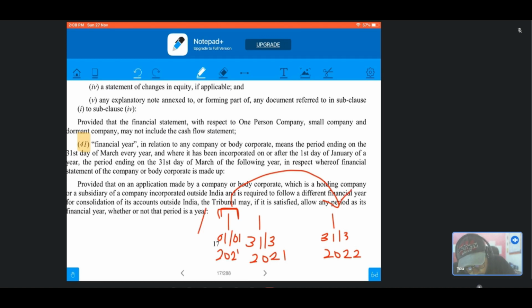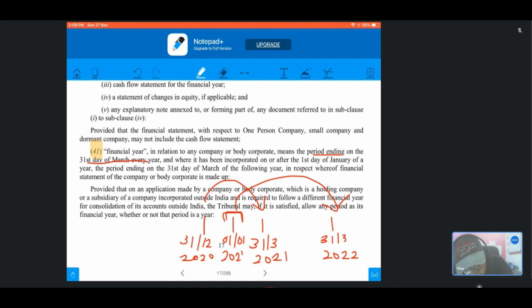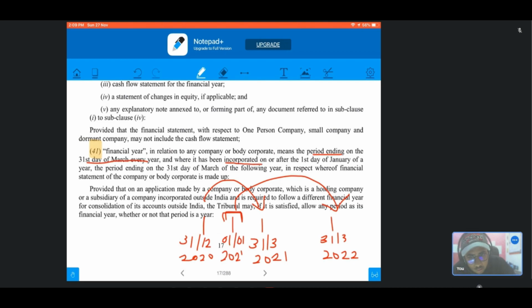But if the company gets incorporated on 31st December of 2020, then its financial year will end on 31st March of 2021 only. And the same is written here: in relation to any company or body corporate, financial year means the period ending on the 31st day of March every year. But if it has been incorporated on or after the first day of January, then the period ending on the 31st day of March of the following year, meaning the next year, shall be the financial year of the company.